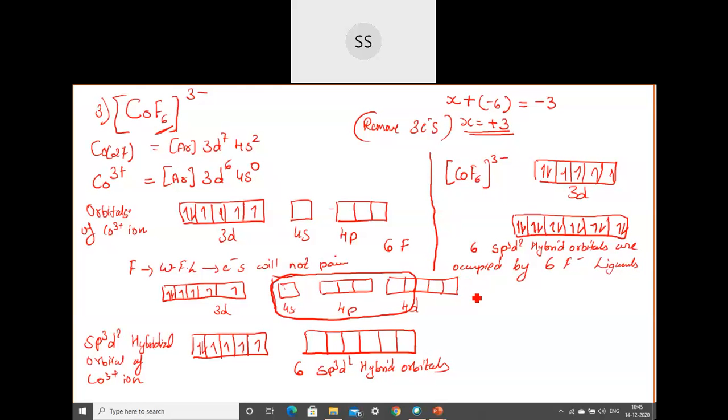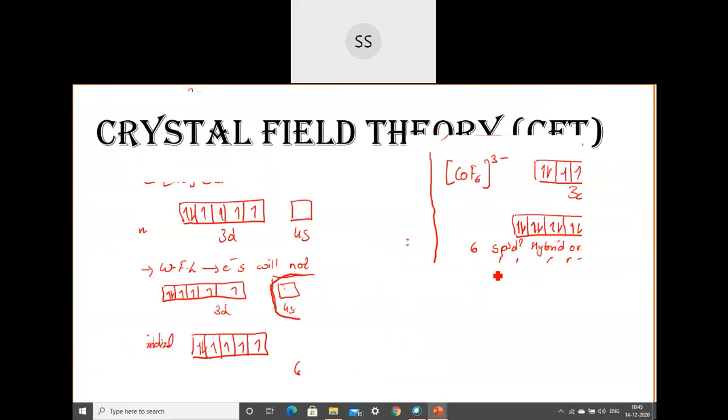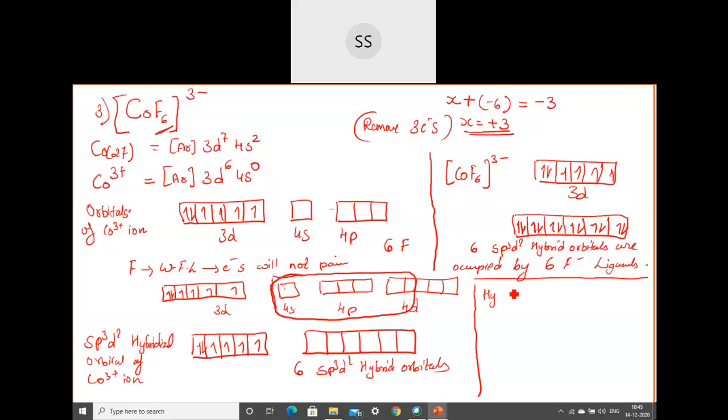The hybridization is sp3d2. What will be the geometry of this? sp3d2 is octahedral only, no, 6 are there. So octahedral. And then the magnetic property.